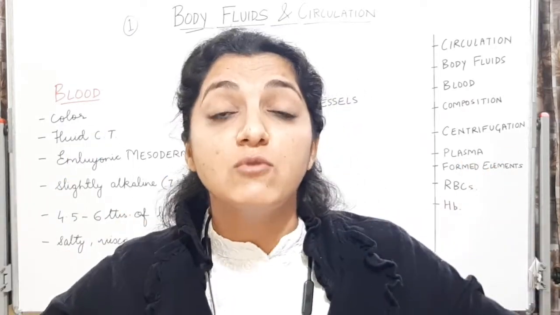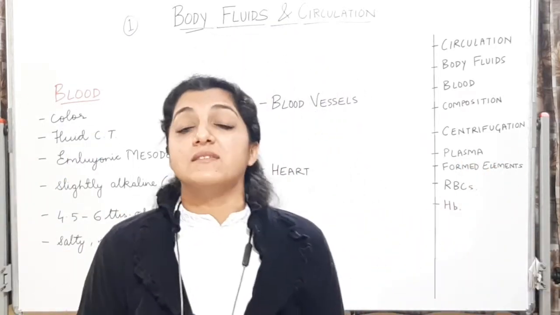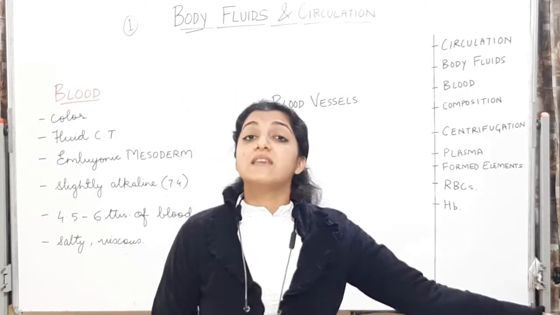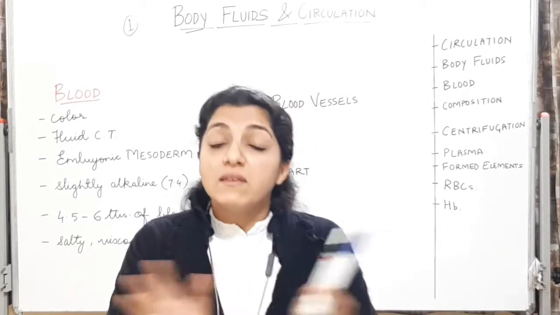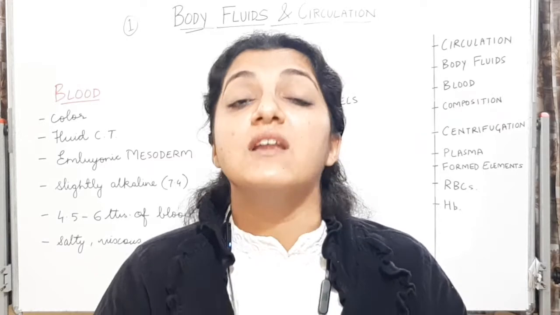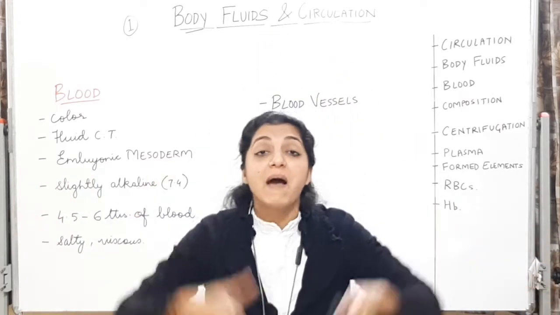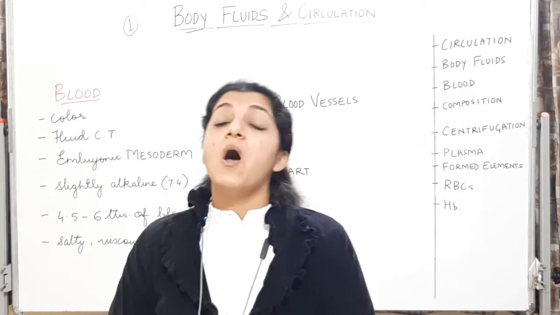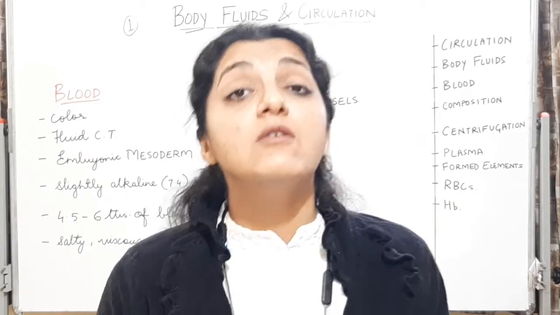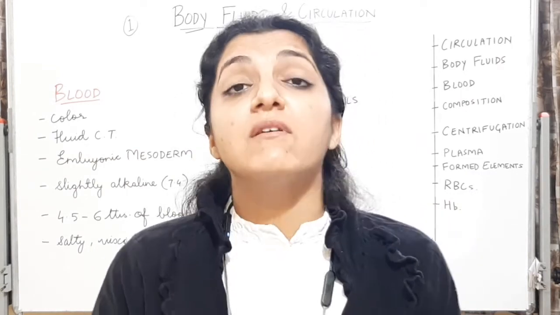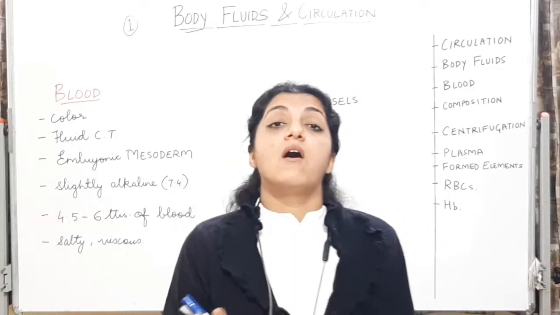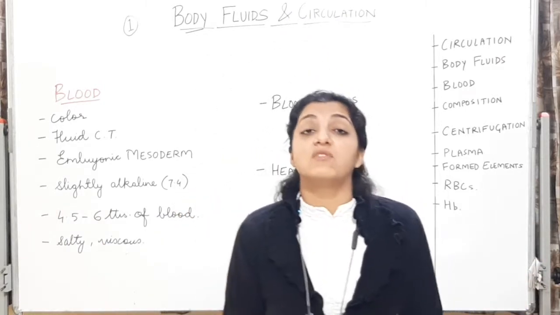It has to not only give it to the cells but also get back from the cells. So it is giving the nutrients, the hormones, the oxygen, and it is bringing back the excretory waste products, the carbon dioxide. All this work, the circulatory fluid is doing, which is a fluid connective tissue.